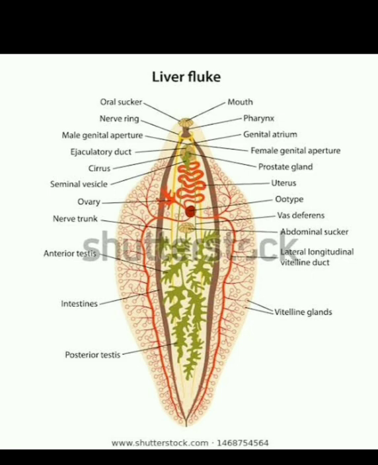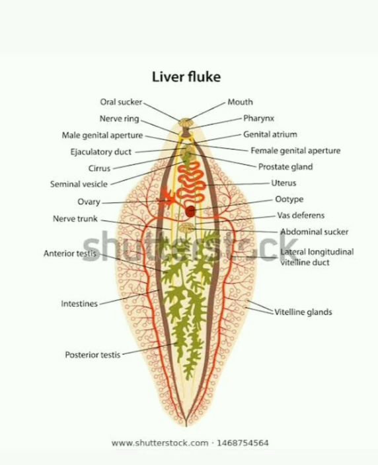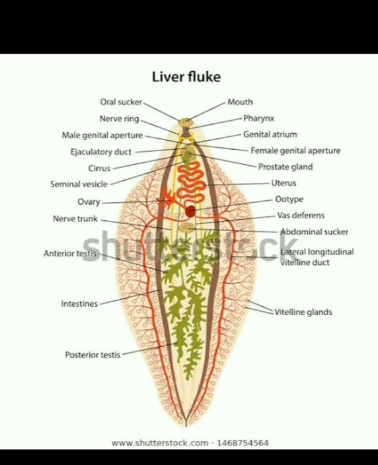So the two larvae, Miracidium as well as Cercaria larvae, have to be free swimming, as they have to go into some host, or they have to transform into some structure or some larva which has finally to go into another host. Like in the case of the Miracidium larva, it has to infect and enter into the body of the snail. In the case of the Cercaria larva, it finally emerges out from the body of the snail and it has to just wait and watch in the form of the Metacercaria larva.